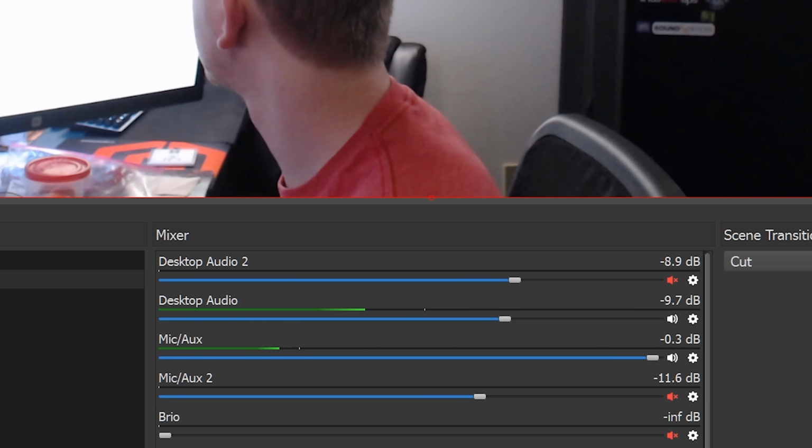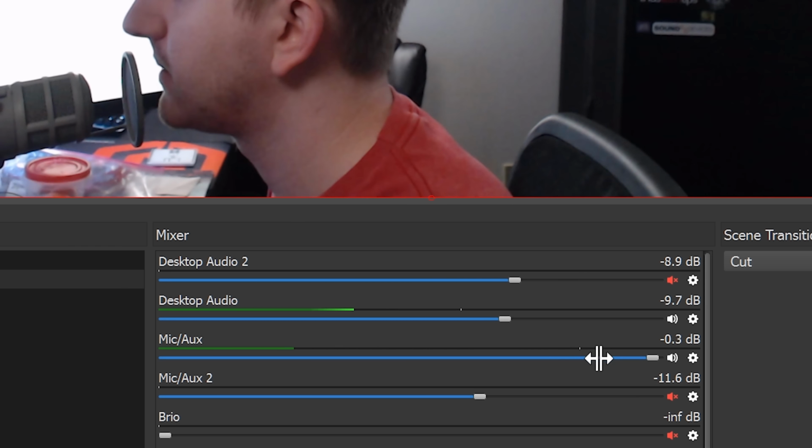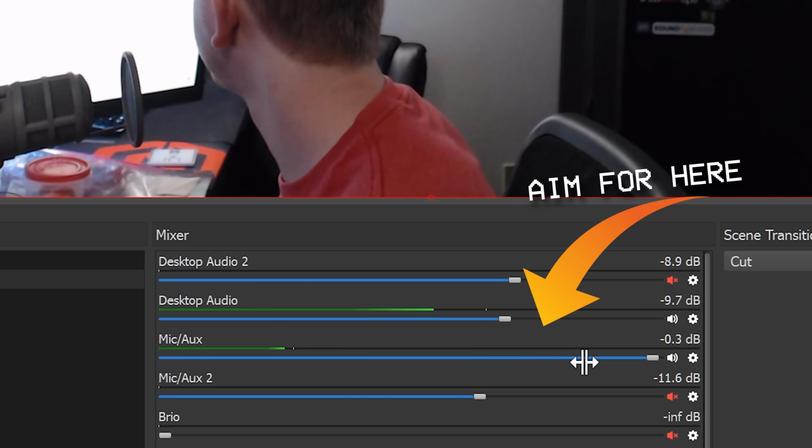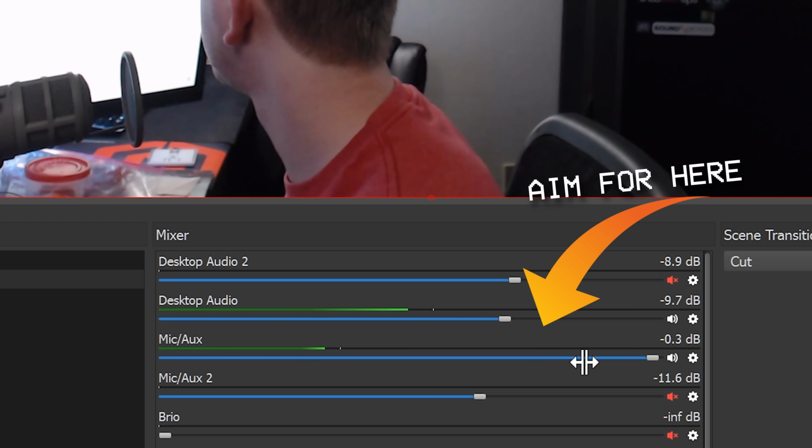The green bar below the audio source name indicates the current level or volume that the audio is at. You want it to be somewhere close to 75% of the way towards the right. If it stays all the way towards the right, you'll be clipping or peaking, and your audio will be very overwhelming or distorted. Too far to the left, and it will be hard to hear you.